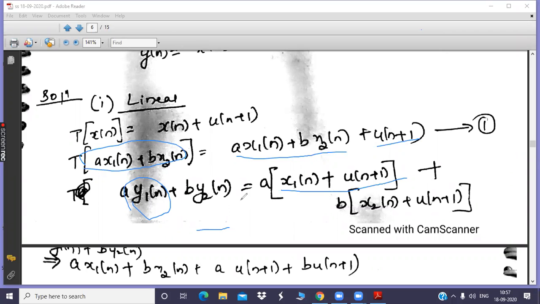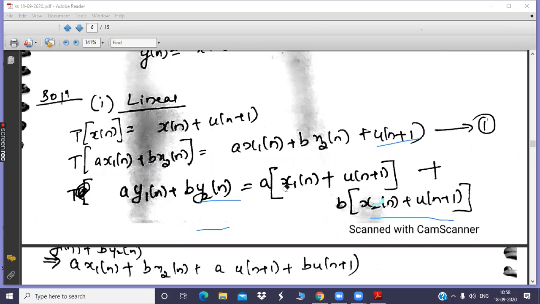The output corresponding to x2 of n, y2 of n, is x2 of n plus u of n plus 1. Then you simplify this and compare equation number 1 and 2.